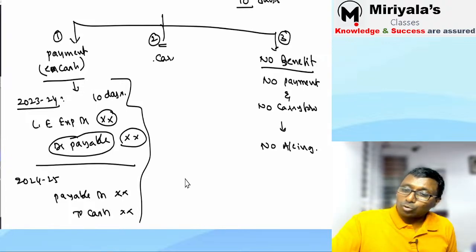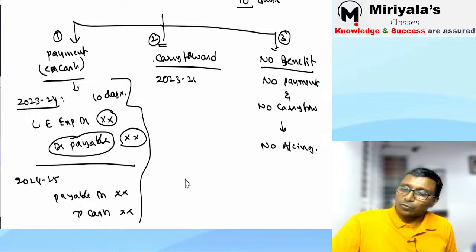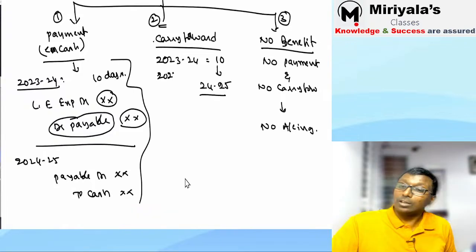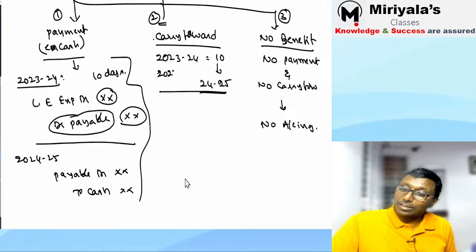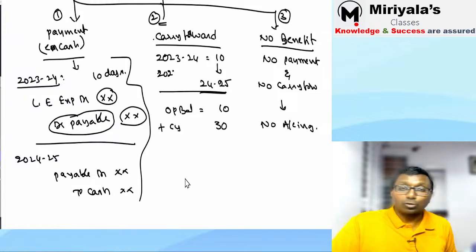The second situation is the carry forward situation. What is this, my dear? Carry forward in the sense what? In 2023-24, he has got 10 days of leave. So what will happen in next year? This will be carried forward to 24-25. So in 2024-25, what do I say? Opening balance of holidays, how many? 10 days. Plus the current year, 24-25's 30 days as usual will come.